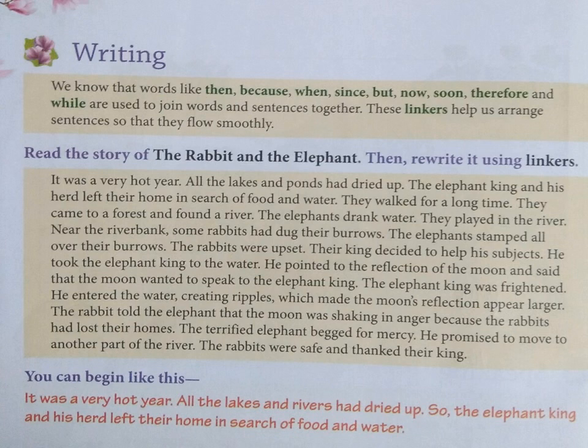Now they gave an example. How can this be started? It was a very hot year. All the lakes and rivers had dried up. So the Elephant King and his herd left their home in search of food and water. You can see, children, as the first sentence gets over, in the second sentence's beginning you have "so". So this is a linker which is helping us to understand the sentences very properly.